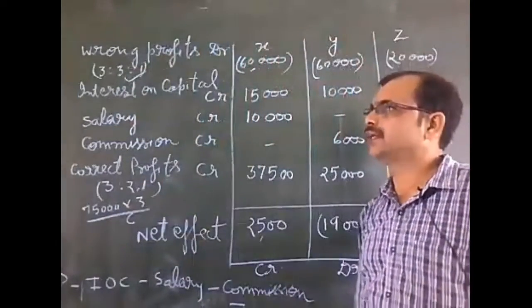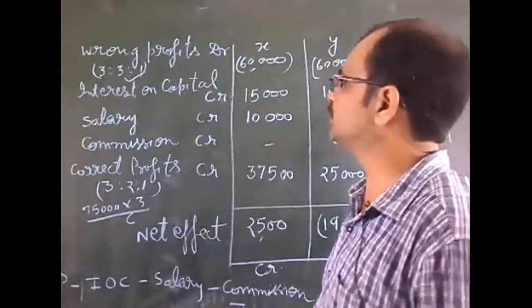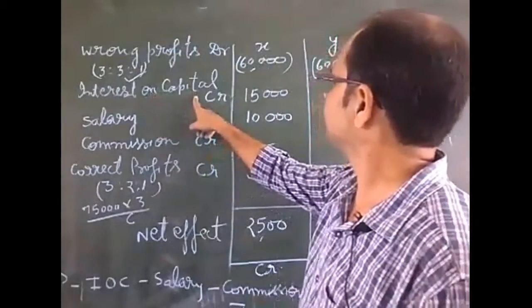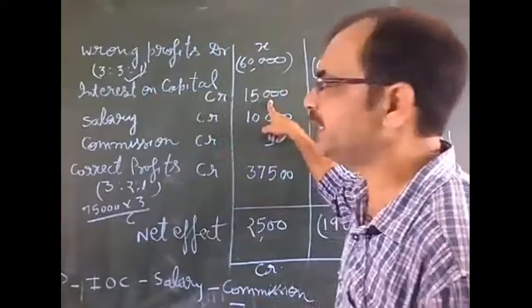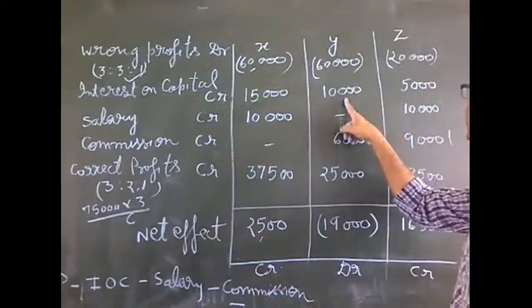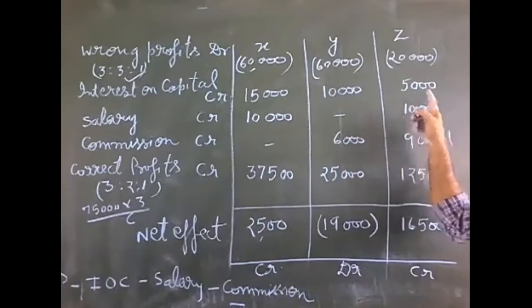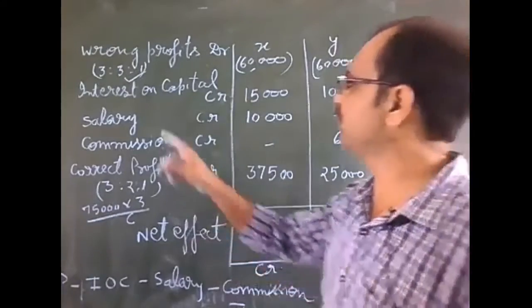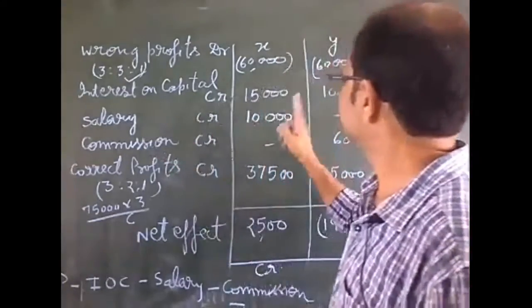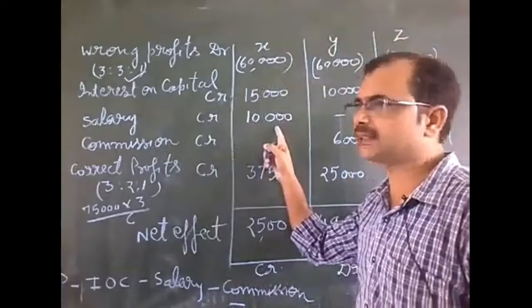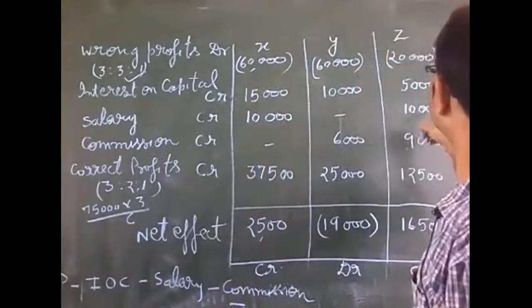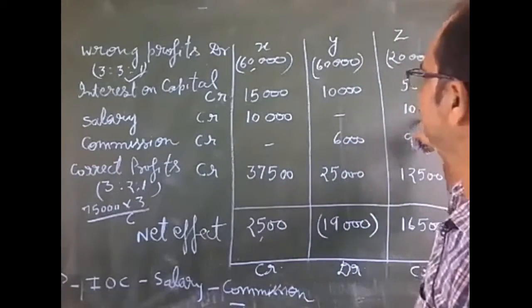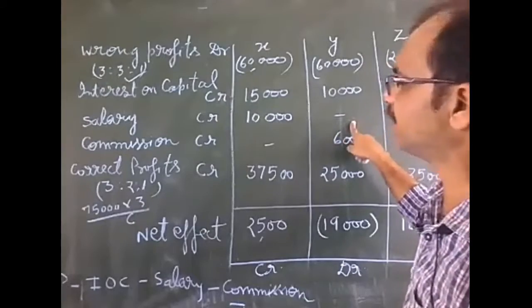Okay. Now the omissions are also given in the question. Interest on capital: 15,000 is given, 10,000 and 5,000. Now we will see the salary. Salary will be 10,000 of X and 10,000 of Z. Y will not draw any salary.